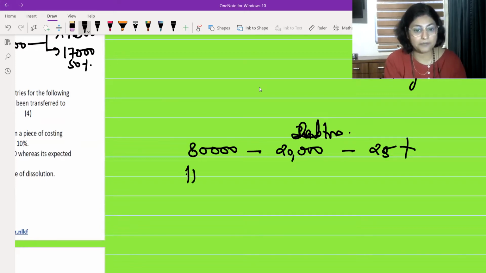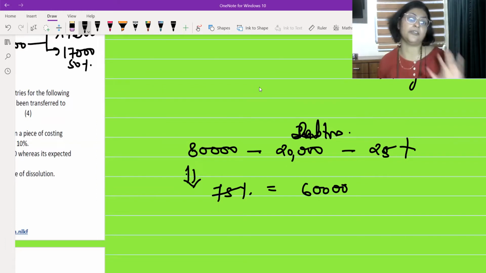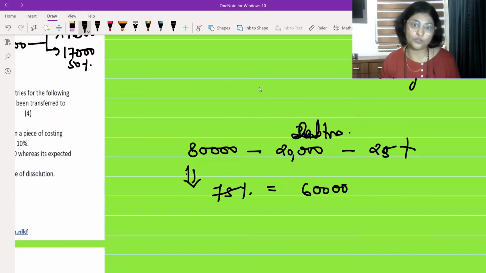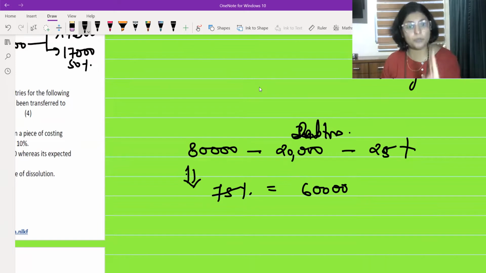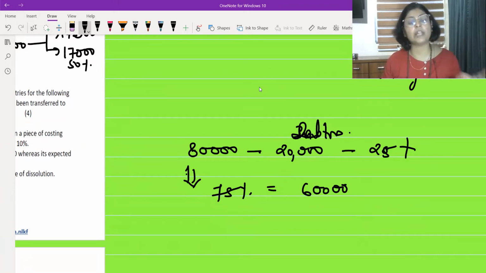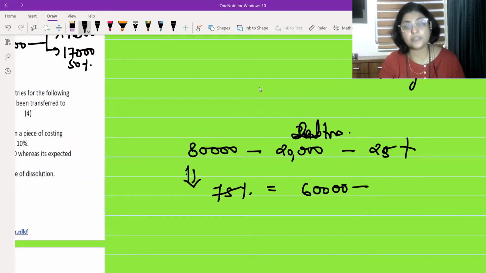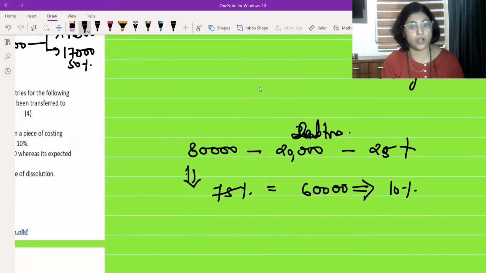Remaining 75% of 80,000 is 60,000 rupees. Now, for this 60,000 rupees, what was the due date of payment? We all know that creditors give us some credit period. They had given a 2 months credit period. Means, in the normal case, if business would have continued, we would have paid after 2 months. But because the firm is dissolving, on the date of dissolution we have paid them. So because we are paying some amount 2 months before the due date, they are giving us 10% discount. I hope this is clear.